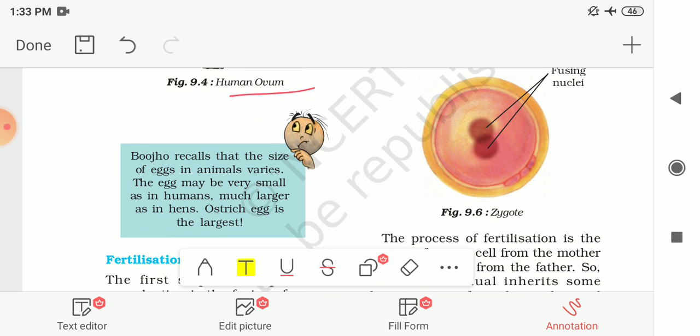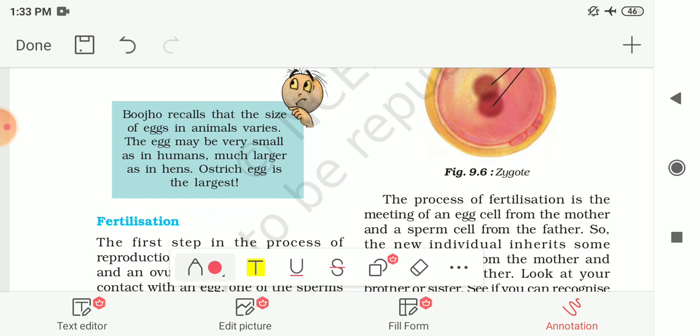Now Boojho recalls that the size of eggs in animals varies. That means they are different. The egg may be very small, as in humans, and much larger in hens. In hens, the size of the egg is larger. Like another animal you already know, the ostrich egg is a single cell and it is the largest single cell.